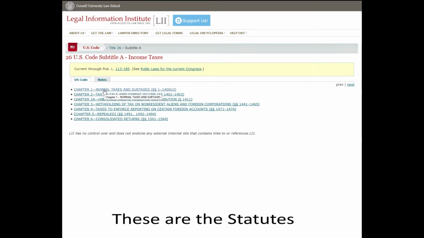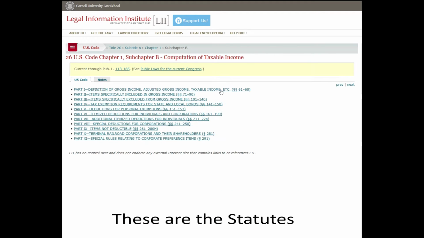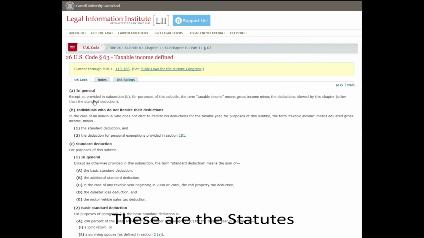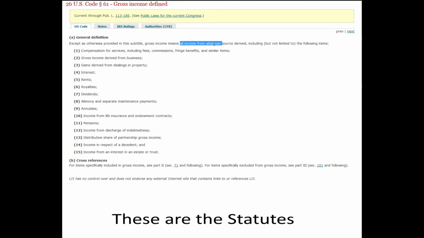Definitions are important to make sure we understand what the code is telling us. Let's see how we define taxable income. Here it is. Taxable income means gross income minus deductions. Okay, well, what's gross income then? Gross income is all income from whatever source derived, including the following items. And look at that, compensation for services is the first thing on the list.